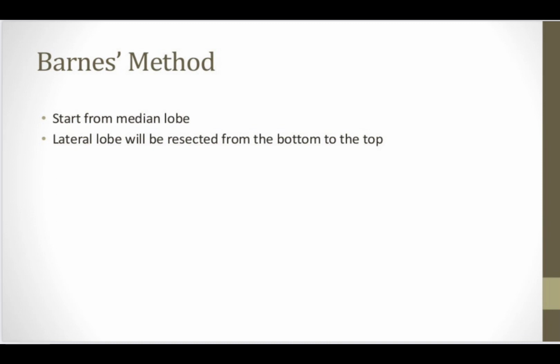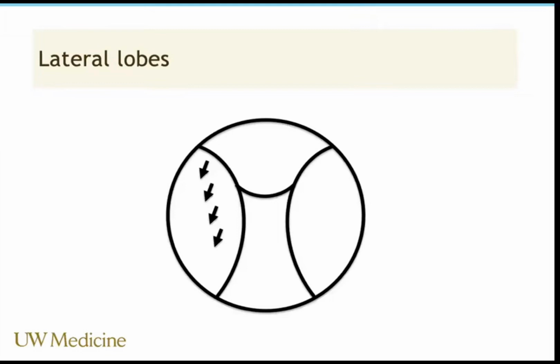The lateral lobe resection is started from the bottom to the top, and many of the surgeons using this Burns method justify removing or resecting the median lobe first because you are removing the part of the prostate which is much of the time the obstructive portion, and that is the median lobe. Second, the removal of the median lobe will give you easy swabs from the prostate, and the chips will not come onto your face.